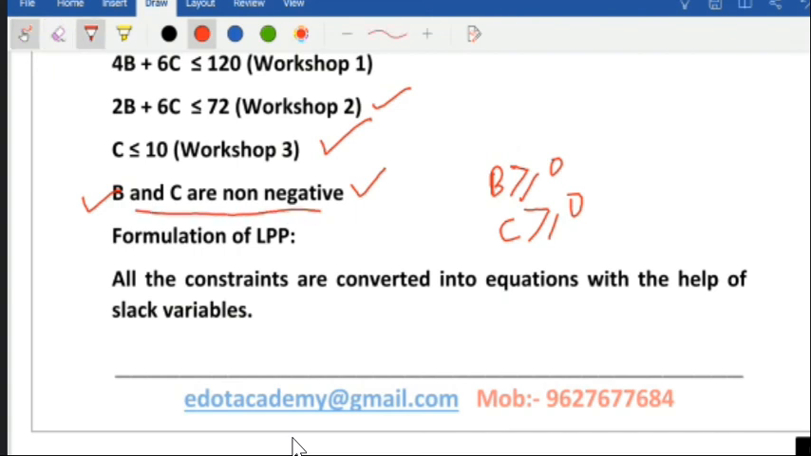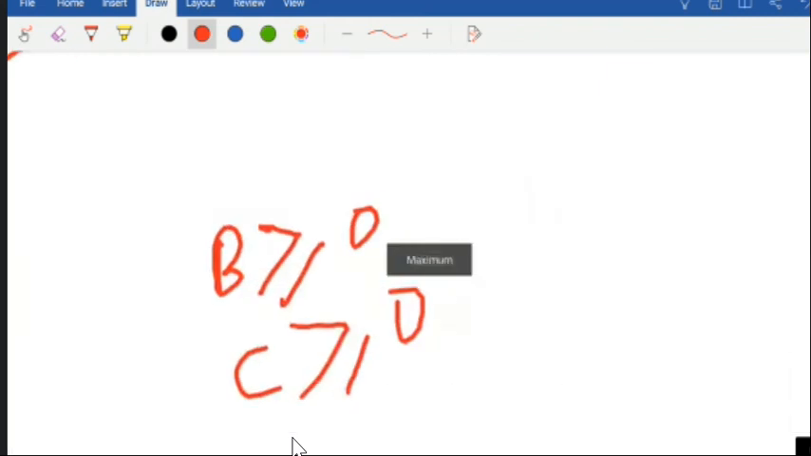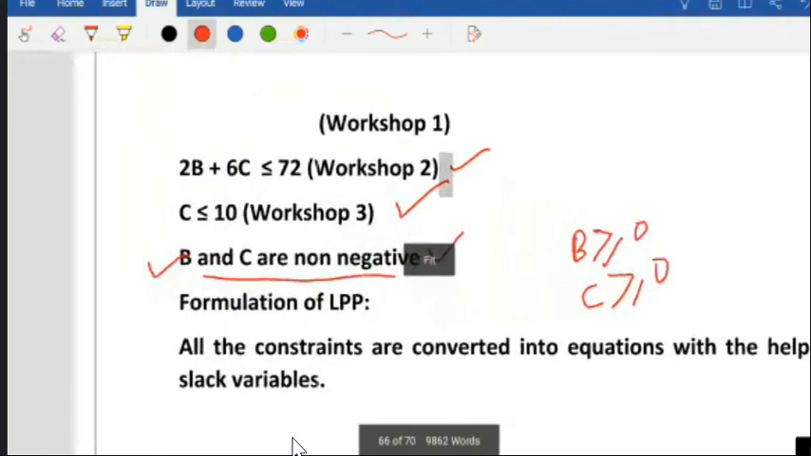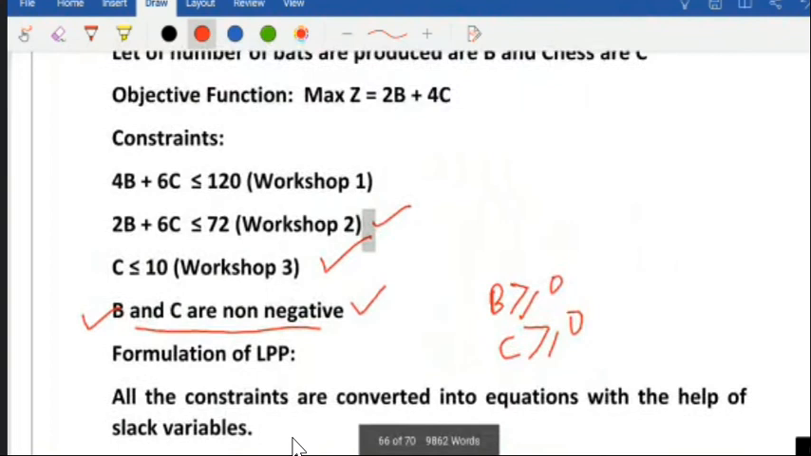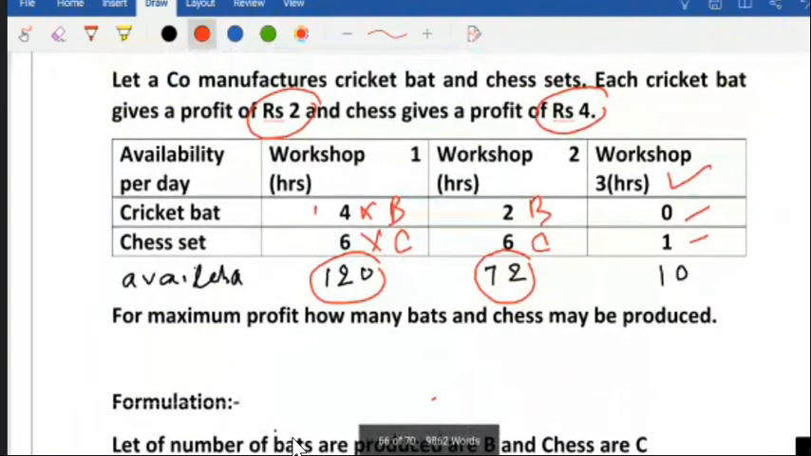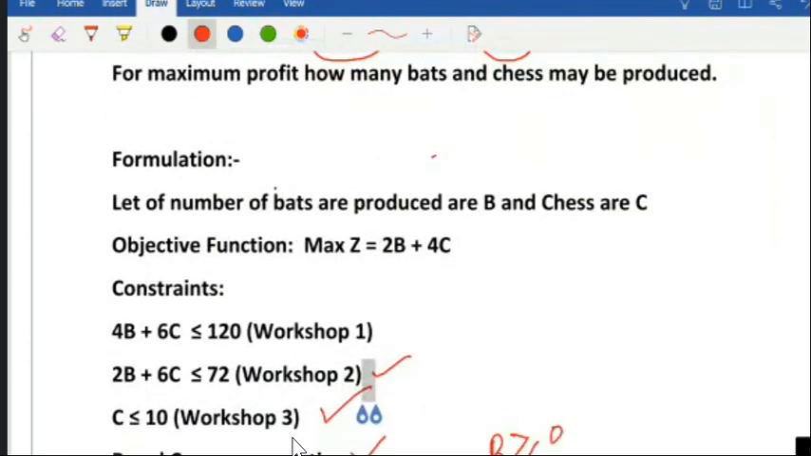Okay, now what is your objective function? So objective function is our the profit. Okay, now see the profit, how much profit is being produced. So a bat is giving you 2 rupees and chess is giving you 4 rupees. So 2B plus 4C is the profit. So I have written here objective function. Yeah, here 2B plus 4C.